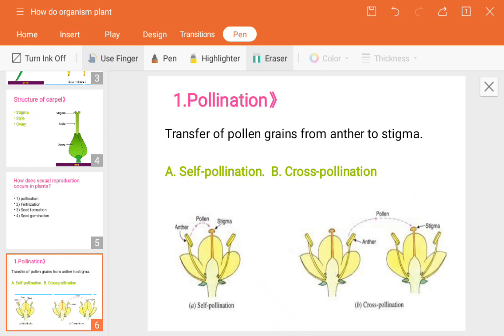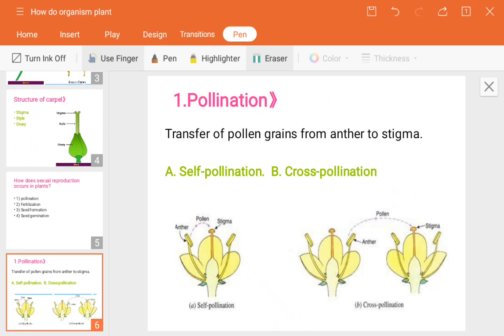The pollen grains are, as I told you, inside the petals, yellowish in color. If you have observed the China rose or our normal rose, and open the petals, a small yellowish structure is present inside; those are the pollen. So pollination is the transfer of pollen grains from anther to stigma. Why the anther? Because the anther only contains the pollen grains. Why the stigma? Because the stigma only receives the pollen grains.